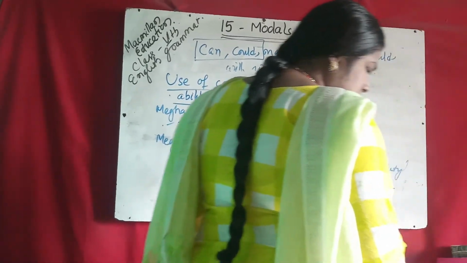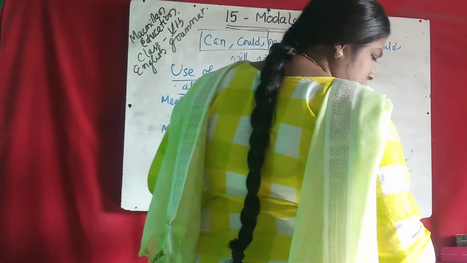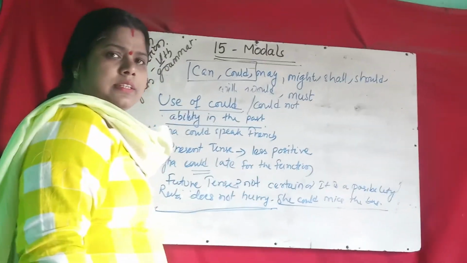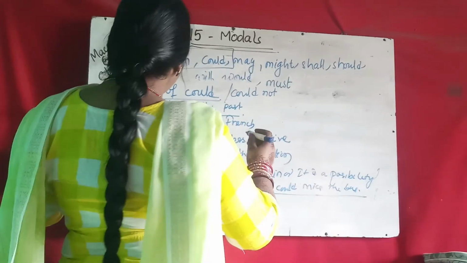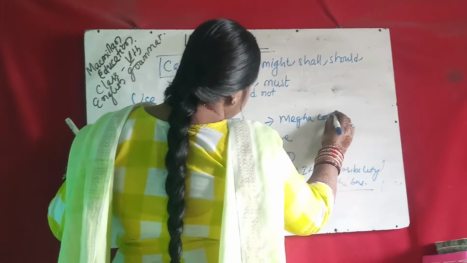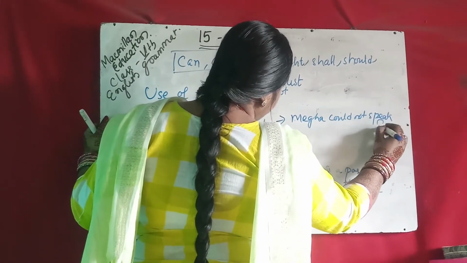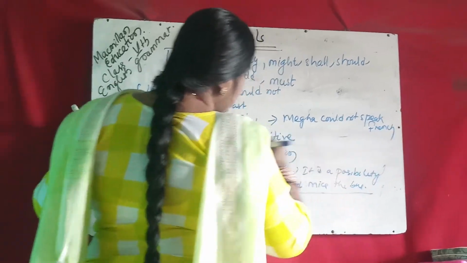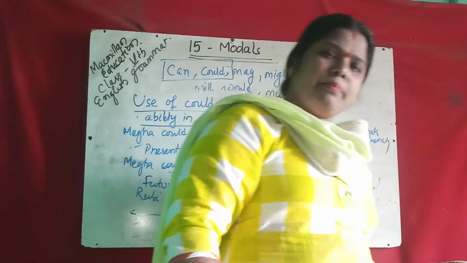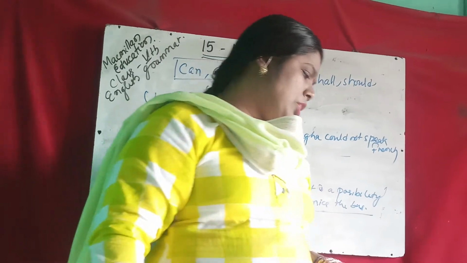Then another is could not. Now come to could not, which in the past means you did not have the ability. That is, suppose Megha could not speak French. That means it is past, not possible. Megha could not play the match. That means it is past, which is not ability to do.